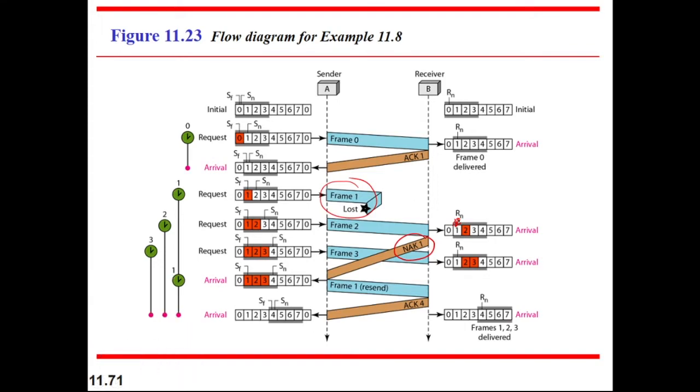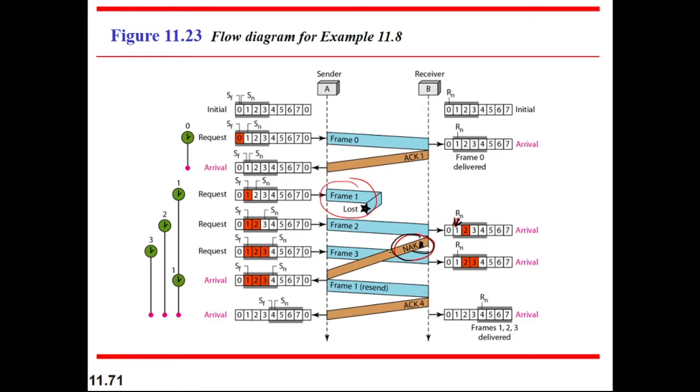This is the frame the receiver wants, but frame 2 is sent by the sender. So the receiver will send the not acknowledgement, NAK. This NAK signal must be sent to the sender to say that this frame is not accepted. Frame 2 arrives, frame 3 also arrives. Now see one thing, this is NAK 1.